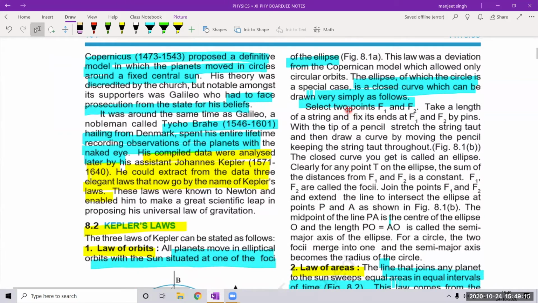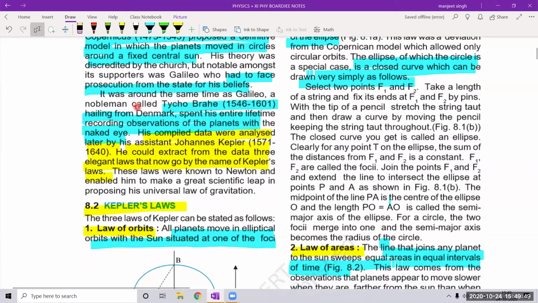But when Nicholas Copernicus introduced this model, the church punished him. Why did the church punish him? Because at that time, gospels of the church and other lectures given by religious leaders were based on the fact that Earth is at the center of the solar system, while Nicholas Copernicus' theory was contradicting that. So they punished him.